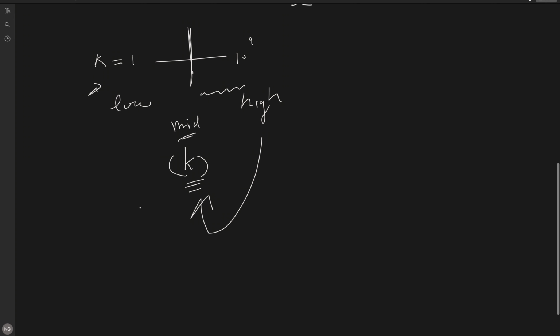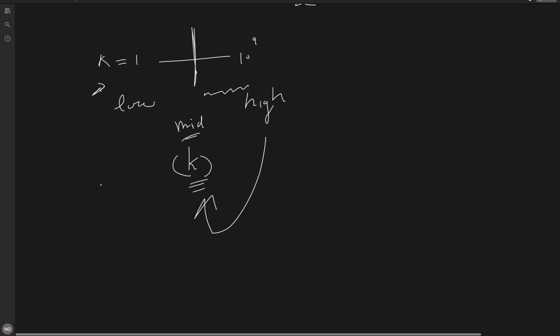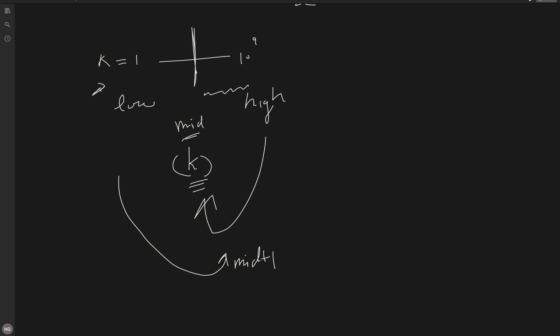If it is not able to eat, then we need a bigger k. So we increase low to mid plus 1. So we will update low to mid plus 1. So that is the idea behind the solution. Now if you already got the idea of how to apply binary search, I already gave a hint. You can pause the video and try to code it yourself before I start jumping into the code.